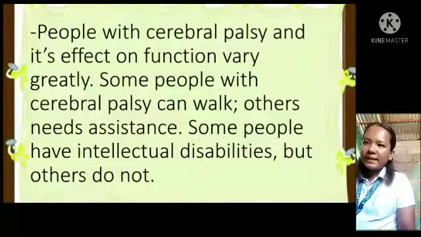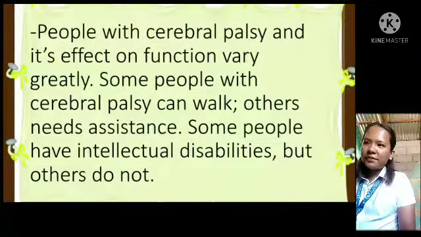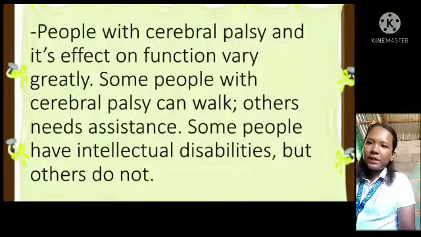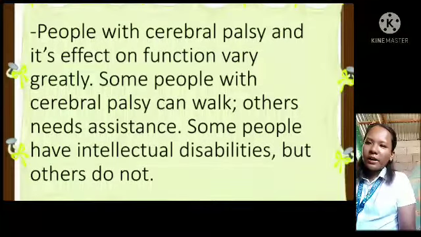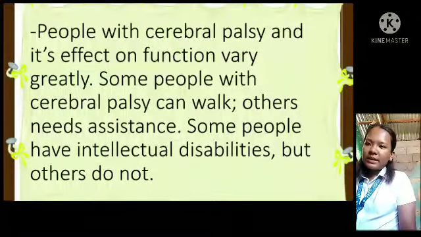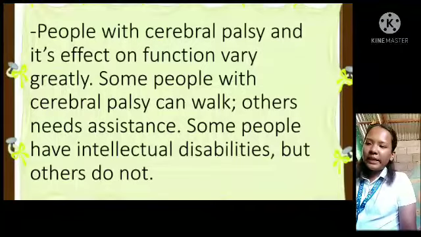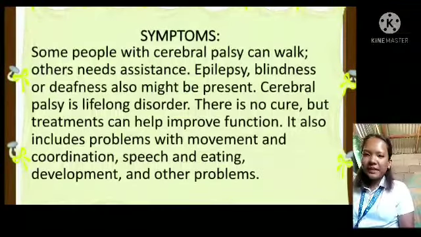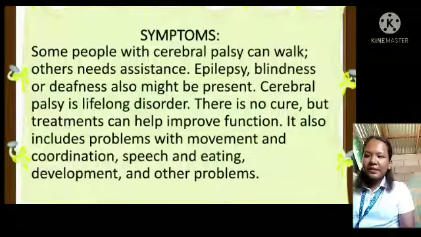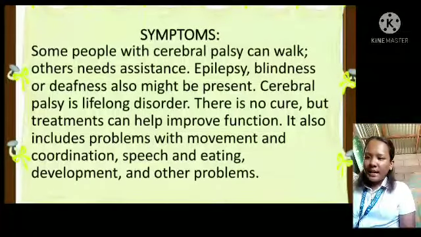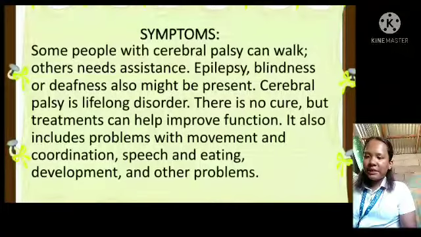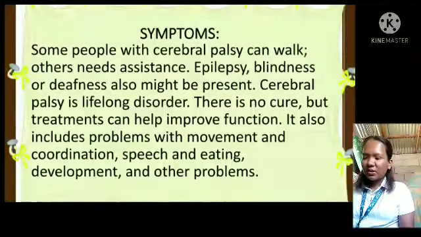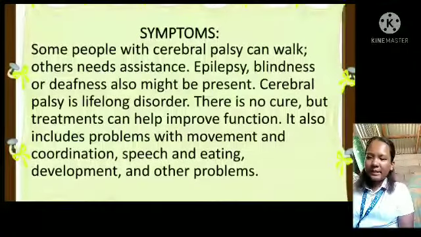People with cerebral palsy and its effect on function vary greatly. Some people with cerebral palsy can walk, others need assistance. Some people have intellectual disabilities, but others do not. Symptoms of cerebral palsy: epilepsy, blindness, or deafness also might be present.